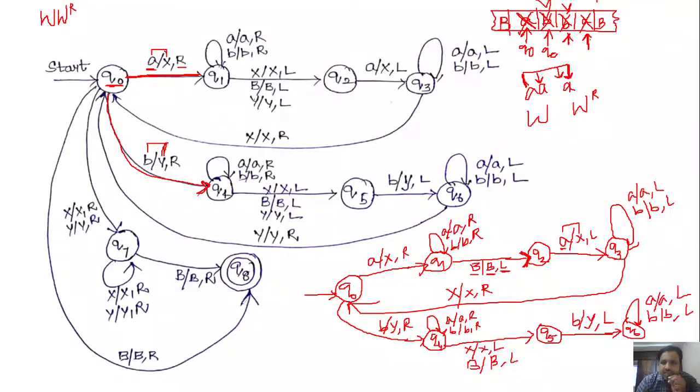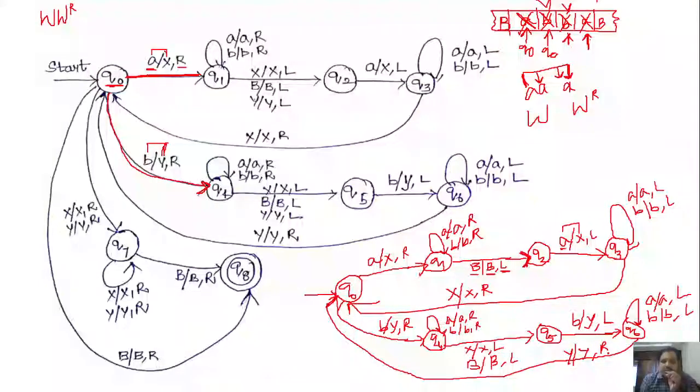While moving the head towards left in Q6, if we get Y, we have to go to Q0 by keeping that Y as it is and moving the head towards right. That means while moving towards left, we have to search for Y. Why do we have to search for Y?